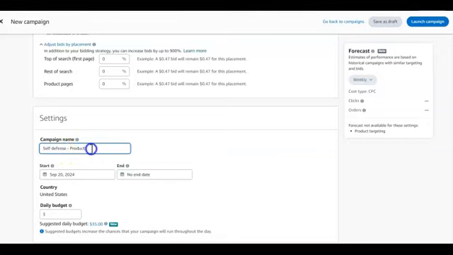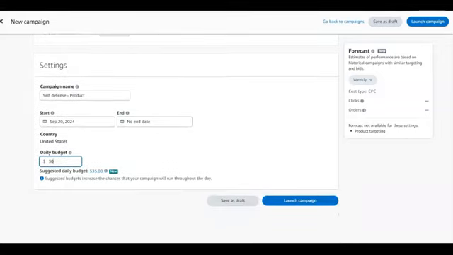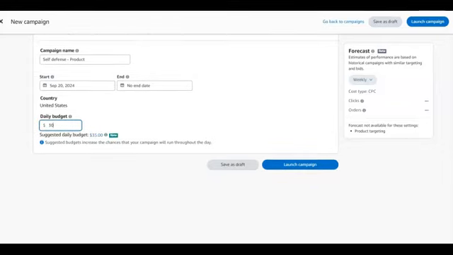So this is the name of this campaign, self-defense book. This is product for me to know that this was a product campaign target. Again, as usual, $30 daily, but you're not spending this daily, because some people in other continents see this as a large amount of money and they're going to freak out. How am I going to make money? Why should I have this kind of money? So be rest assured you're not spending anything near to this on a daily basis. No way. So just have that at the back of your mind.